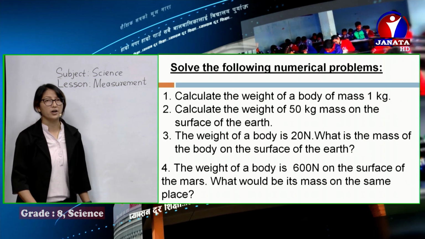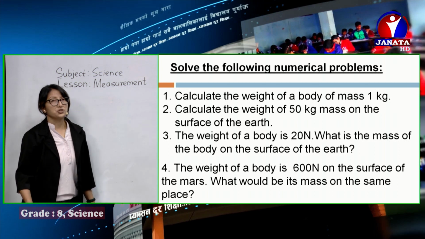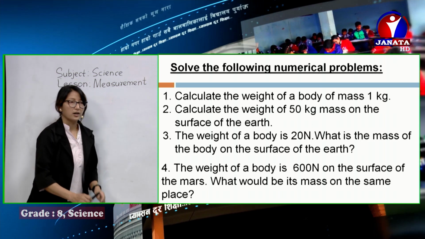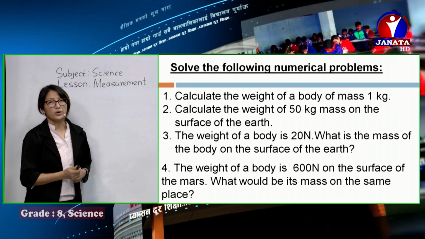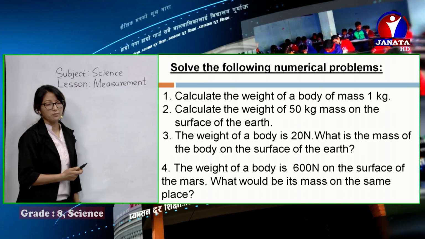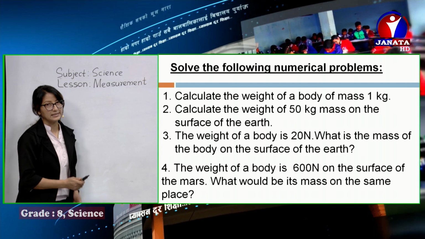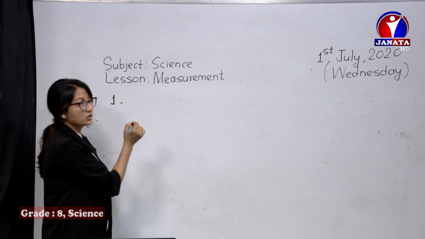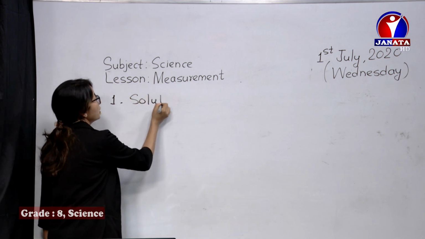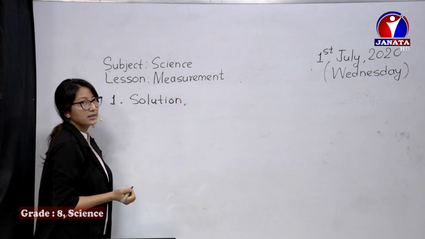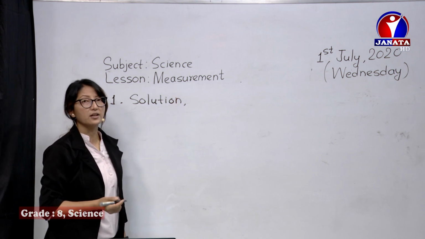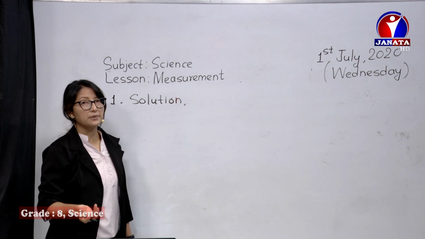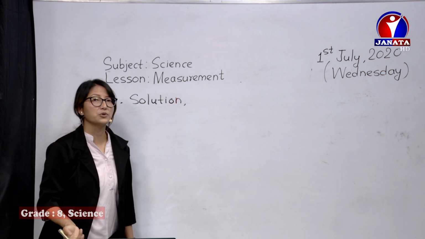Now I have a few numericals over here. A few I will solve on my own. These numericals you can practice in your free time so that you can have practice of weight calculation. Question number 1: calculate the weight of a body of mass 1 kg. I think you all know the pattern of solving numericals. You have to write the given things very clearly along with the denotation and symbol, then the formula, then the calculation, and finally you have to write the complete answer.